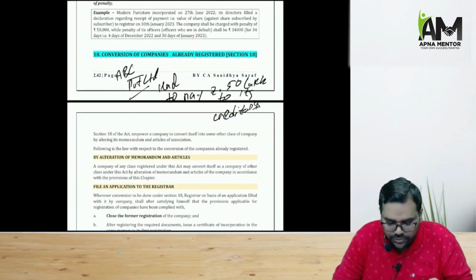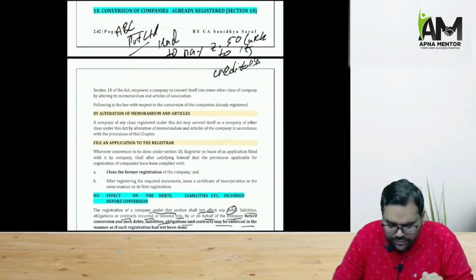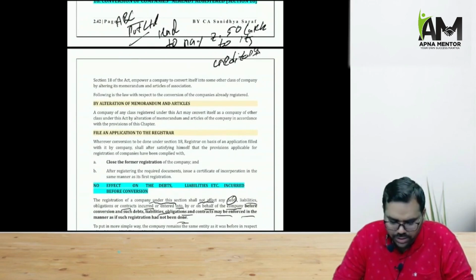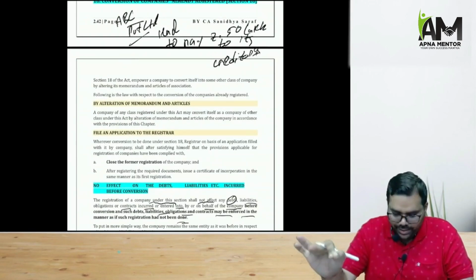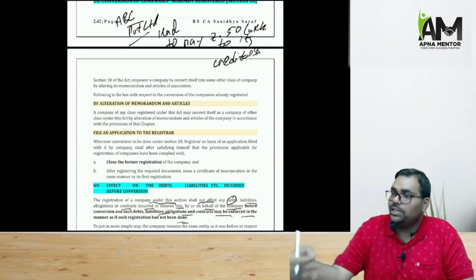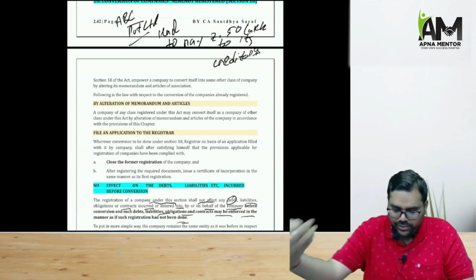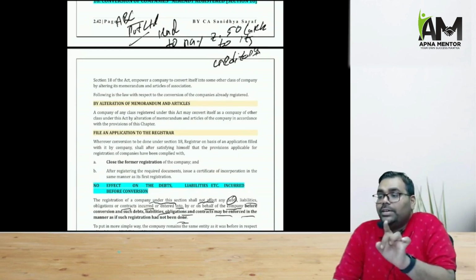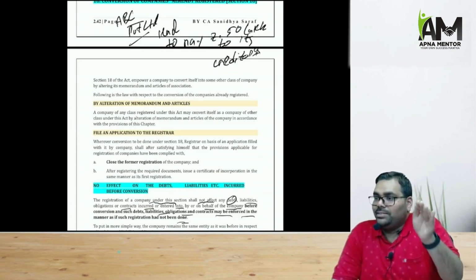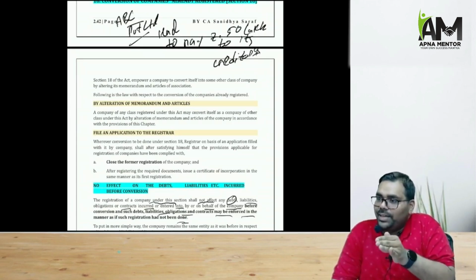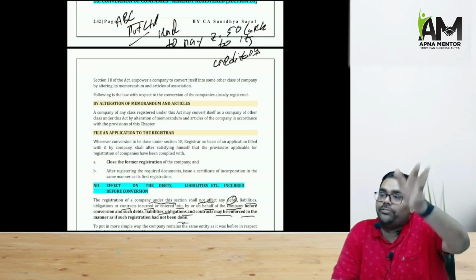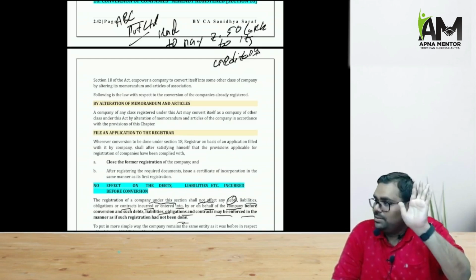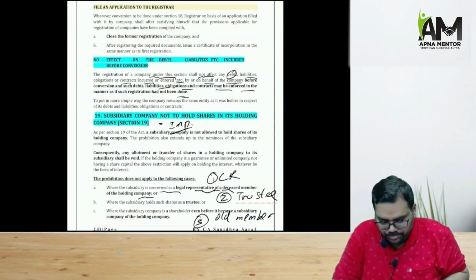Section 18, conversion of companies already registered. So basically what happens is that if you have converted your company from one form to another, you will file an application to the registrar. ROC will cancel your earlier name and ROC will register your new name, and give you a certificate of incorporation. But your debts, liabilities, that will remain the same. Just by converting the company, you cannot run away from your old debts, old liabilities. That is going to remain the same.